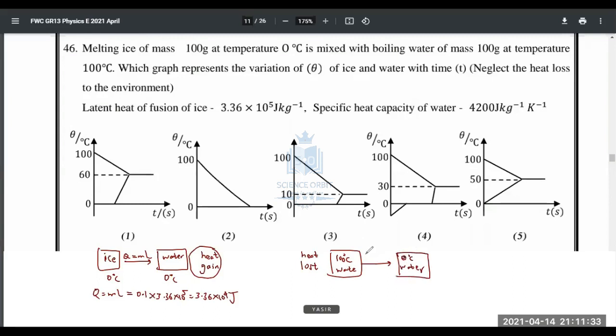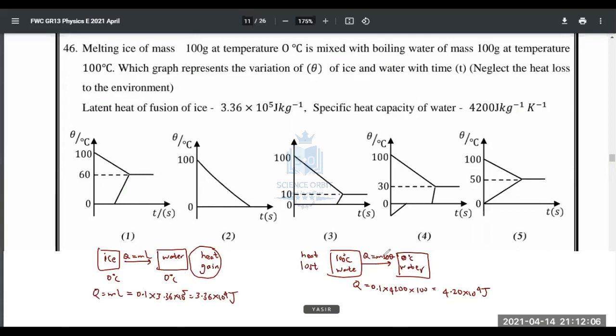How much energy will be required? Q equals m s delta theta. So let's find this particular Q. That is, m is 0.1, specific heat capacity 4200, into 100. So that value is, if you see carefully, how much is that? 4.2 into 10 to the power 4 joules. So this doesn't have to happen, because if this happens, we have 4.2 into 10 to the power 4 joules, but we need only this much of energy for the whole ice to melt.